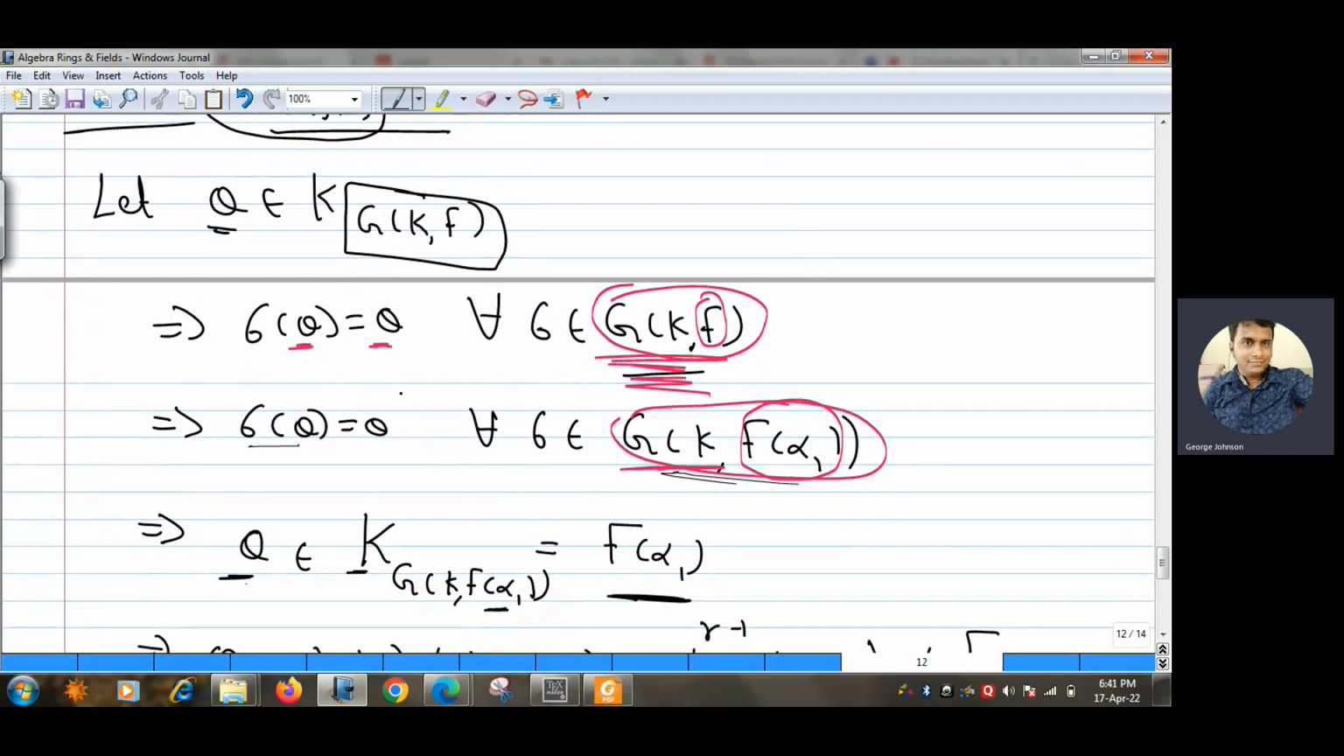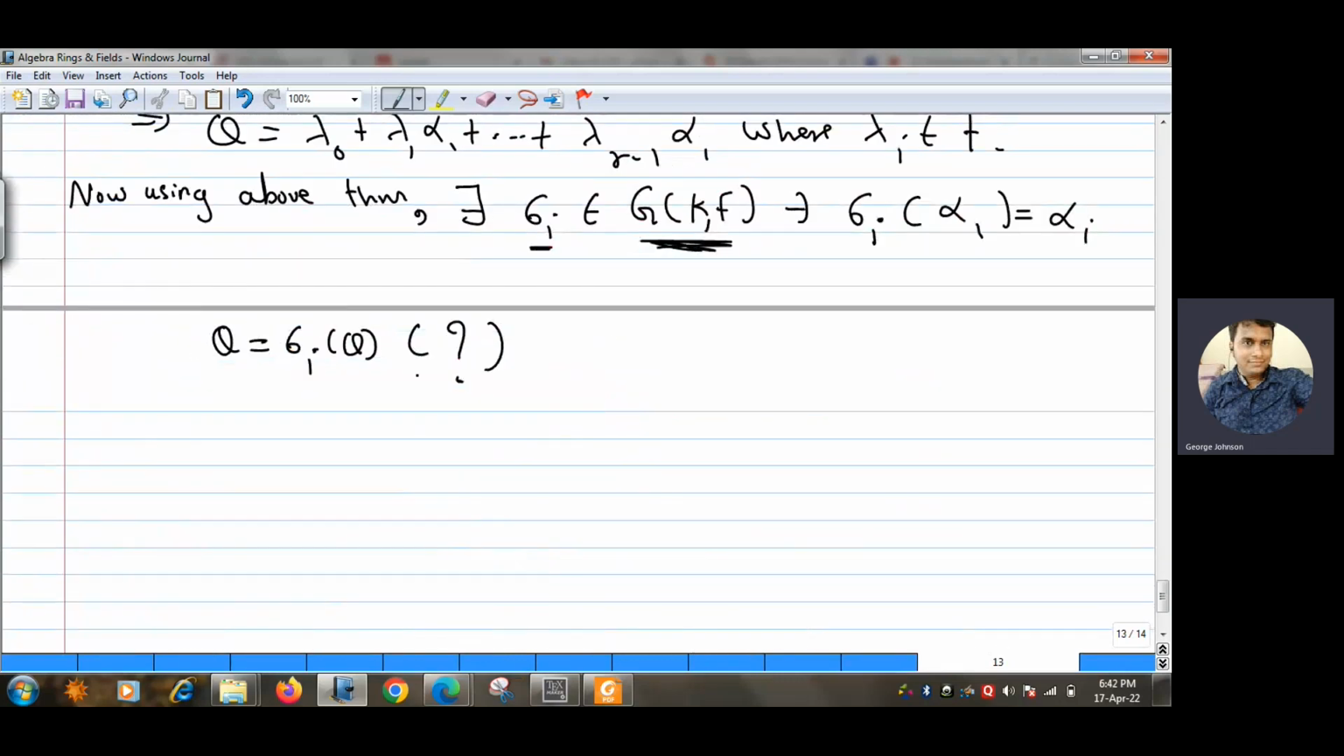So sigma i's are already in G(K/F), so sigma i's will fix theta, and so we are done. Okay, why is this true? Because theta belongs to K^G(K/F), and therefore theta is fixed by every element of G(K/F). Sigma i's are already elements of G(K/F), so sigma i's will fix theta. So this is true. So now this is the same as sigma i of, let us put the value of theta,